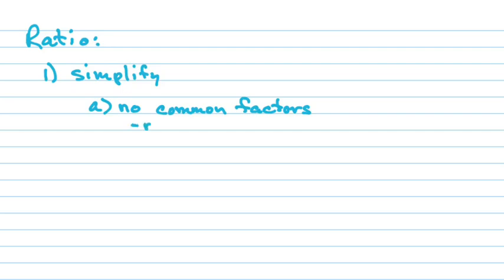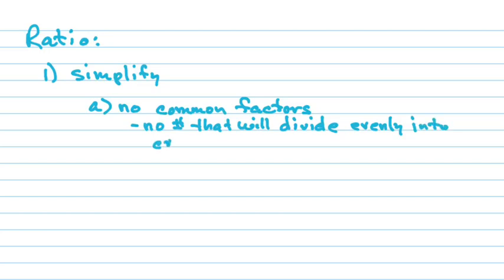That means no number that will divide evenly into every number in the ratio. Factor means something that will divide evenly. Okay? So no number that will divide evenly into every number of the ratio.